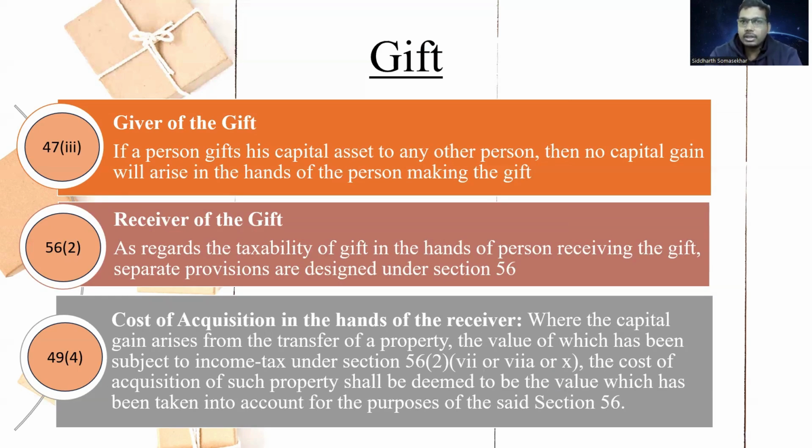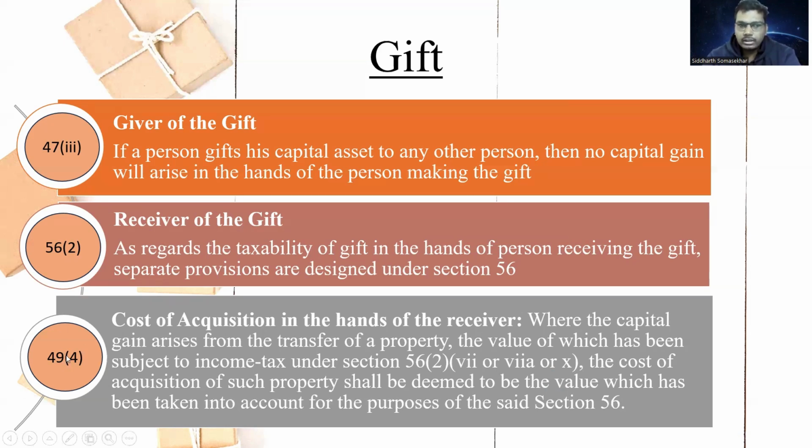Now, what about the receiver of the gift? The receiver of the gift is covered under section 56(2). It is covered under income from other sources. It is not coming under capital gains. So 56(2)(x) covers the receiver of a gift if the gift is of a house property, and it will be taxed under the head income from other sources.